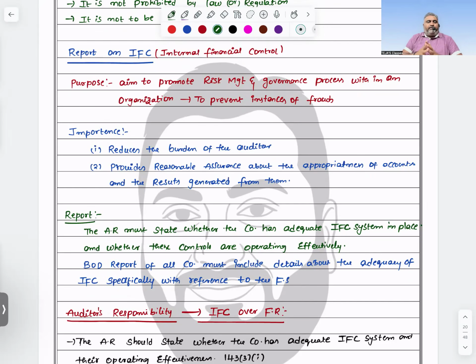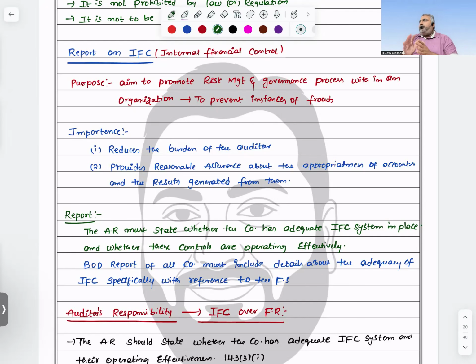Report on IFC, from the internal financial controls point of view. What is the purpose of this? We want to promote risk management, and whatever the structure and policies of the concerned entity are, they should be framed and designed to prevent and detect material misstatements from time to time. We want to prevent frauds from happening.